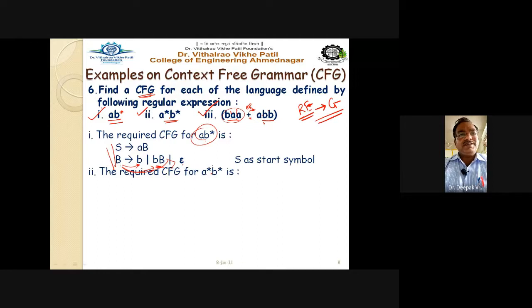Now it is written S gives capital A capital B, means we have to define both these non-terminals. So here you have to take care how many non-terminals you are taking in your grammar. All non-terminals must have at least one terminal. They must be defined. They must end up in a simple word. Capital B must end somewhere in small b, right? So that it will be completely derived. If you don't write any terminal here, it gives an error.